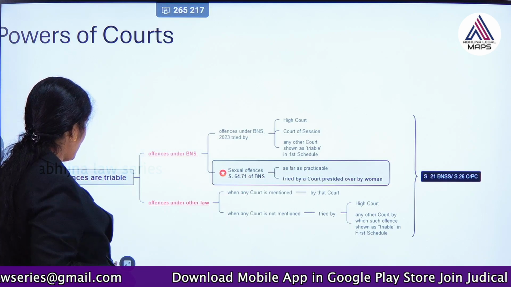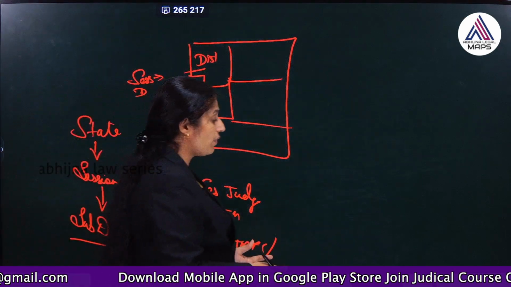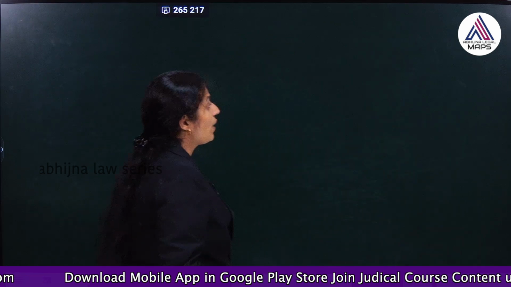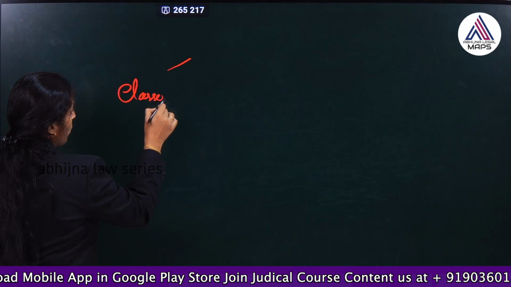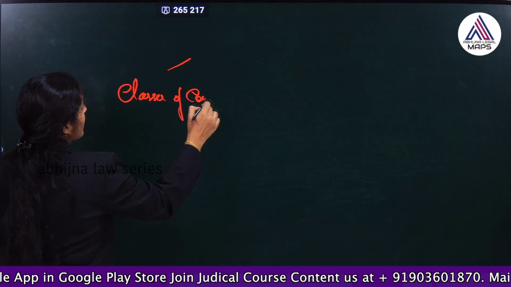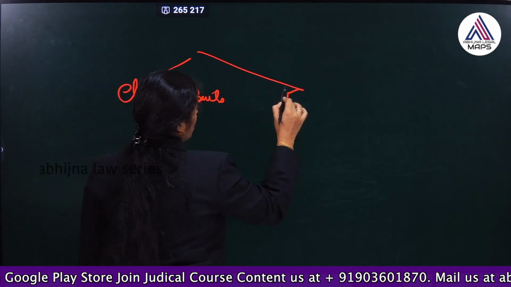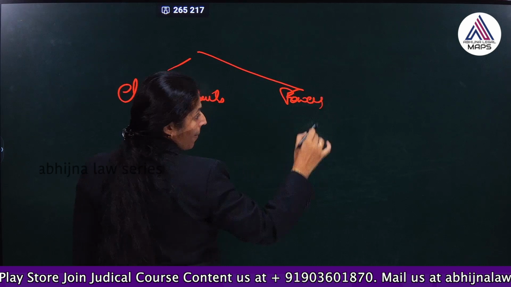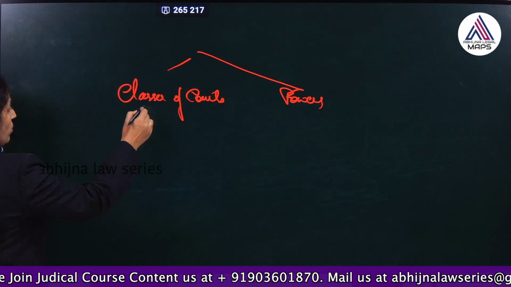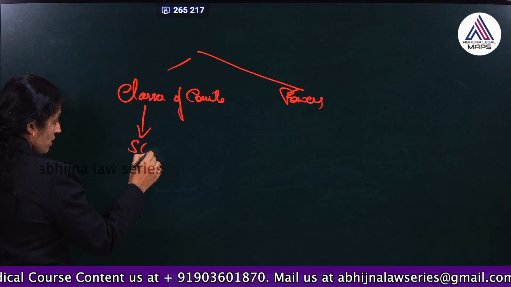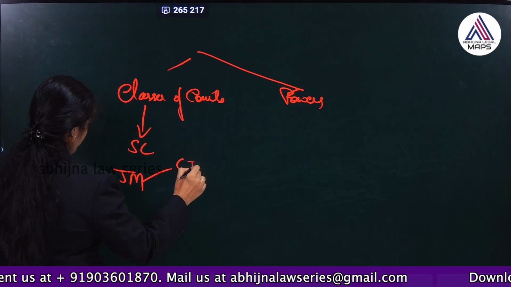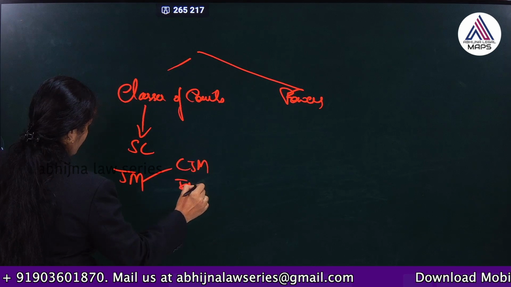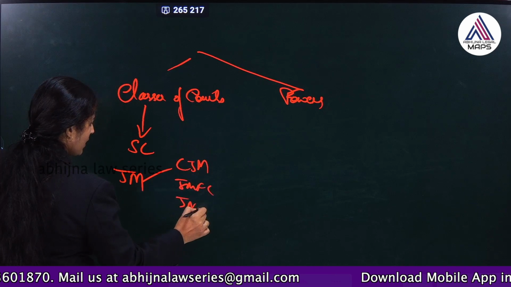So, ultimately, if we have to summarize whatever we have studied so far, we understood different classes of courts and their powers. Sessions court we have seen, judicial magistrate, among judicial magistrate we have seen CJM, JMFC, JMSC.